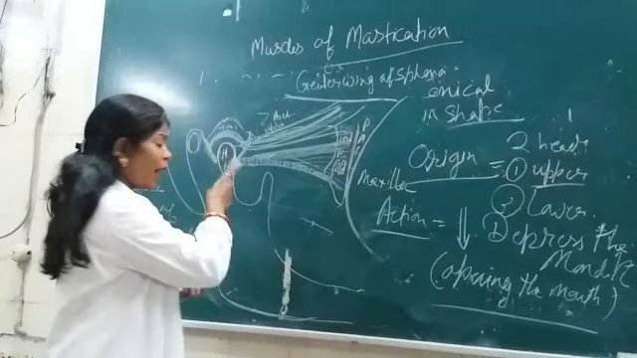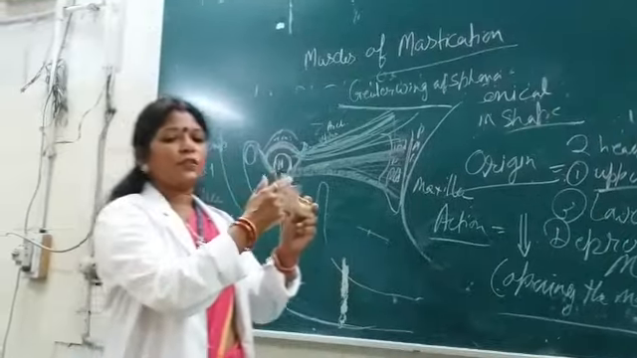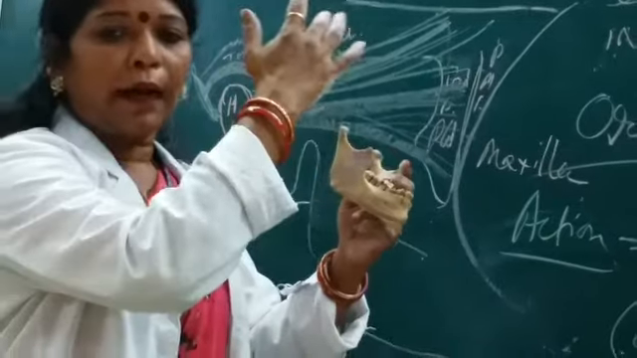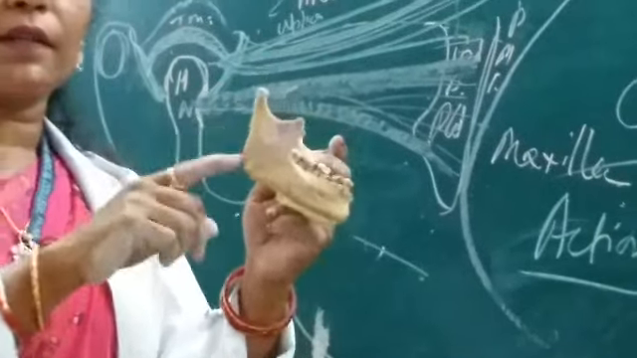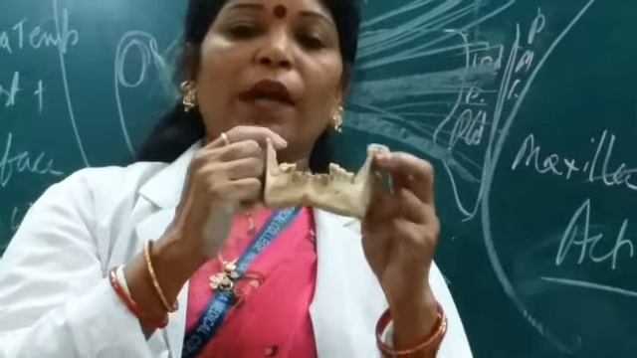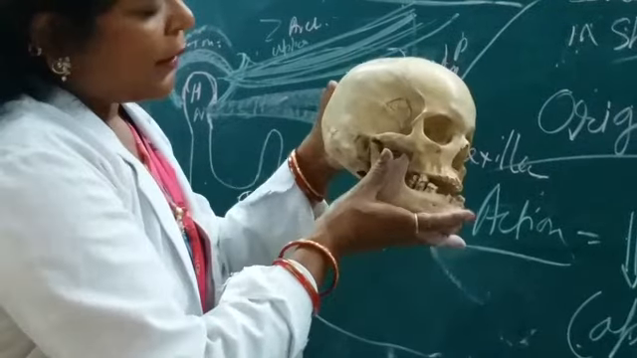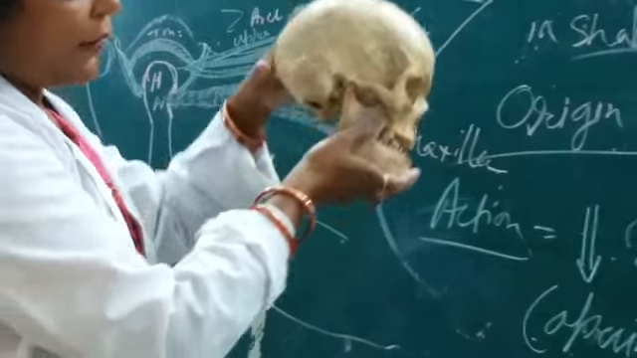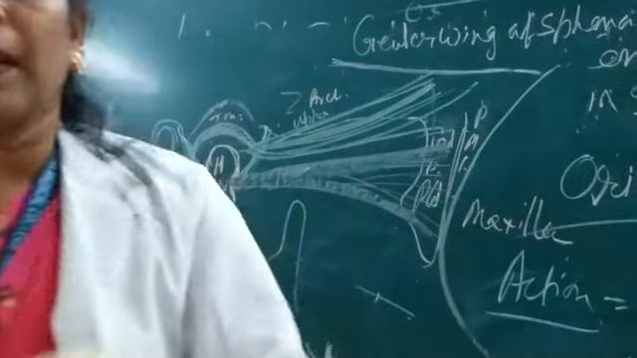Now why? Because look here, in all the other muscles of mastication the origin was at a higher level in comparison to the insertion. It is the only muscle where the insertion is at a higher level in relation to its origin. Look. The neck of the mandible is at a higher level in comparison to the level of the origin. The origin is below, and the neck of the mandible is above.